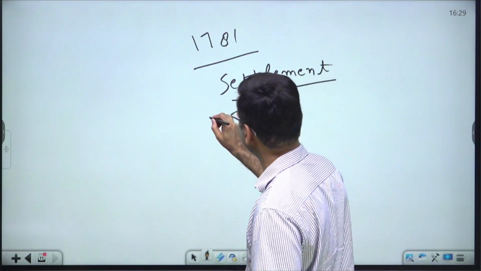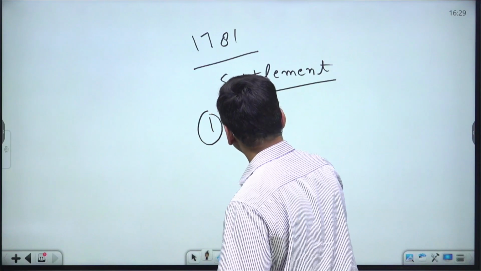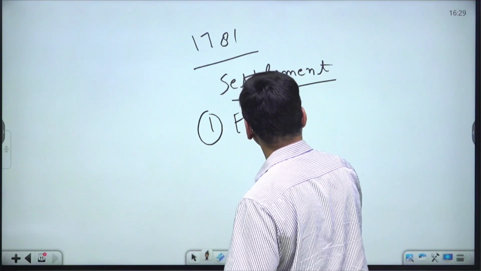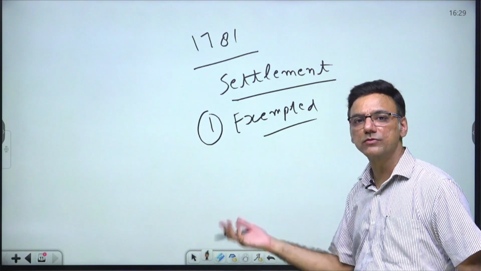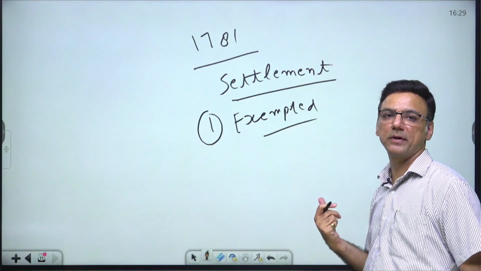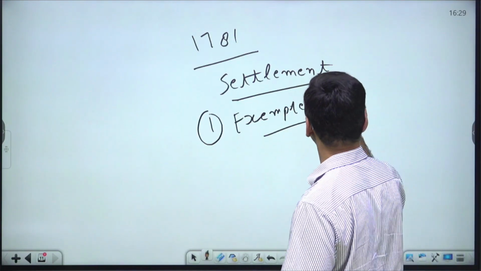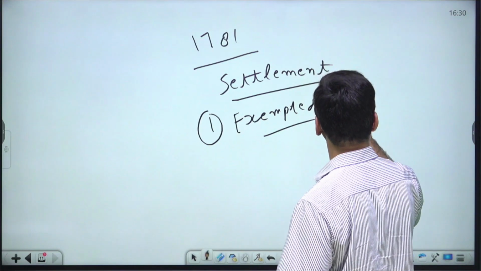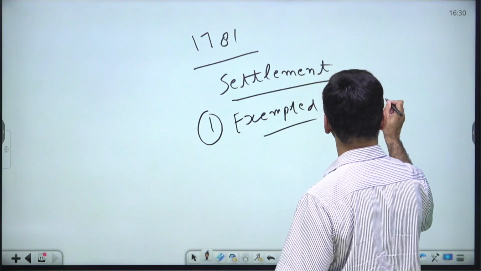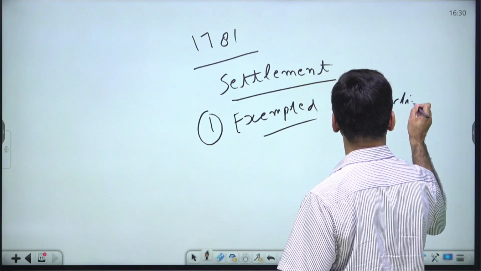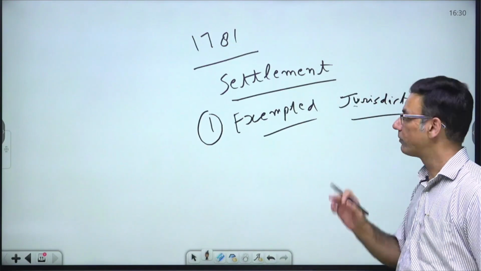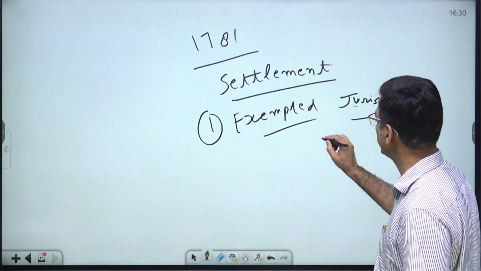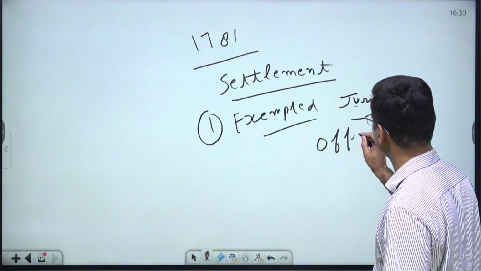First and foremost, it exempted the Governor General, his council, and the servants of the company from the jurisdiction of the Supreme Court for all the acts done by them in their official capacity.